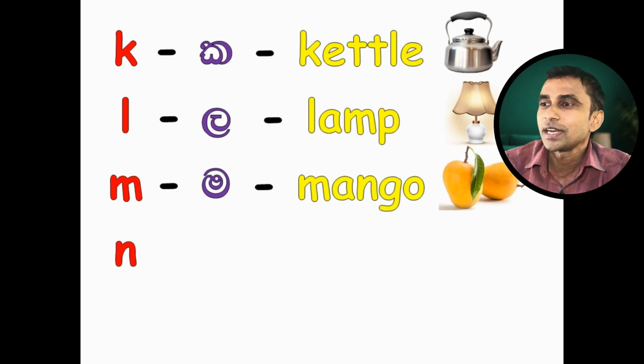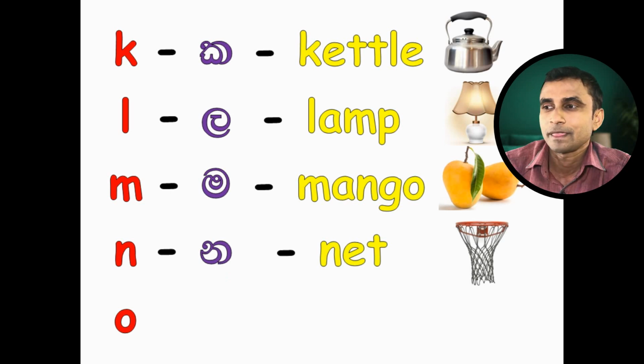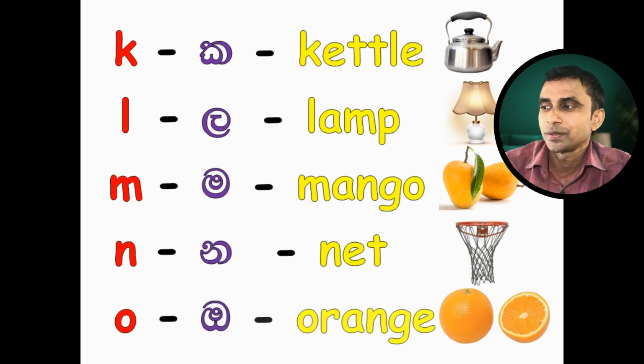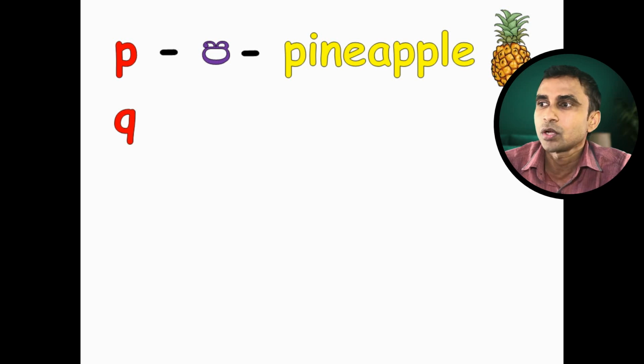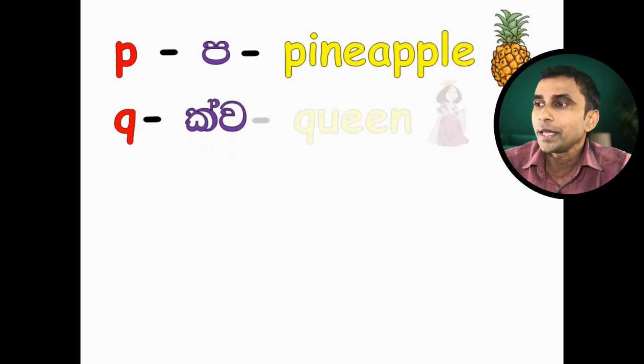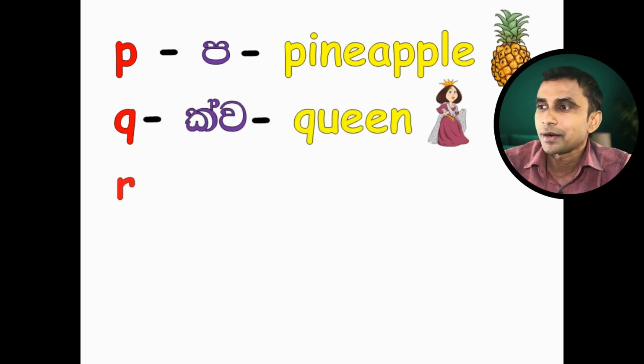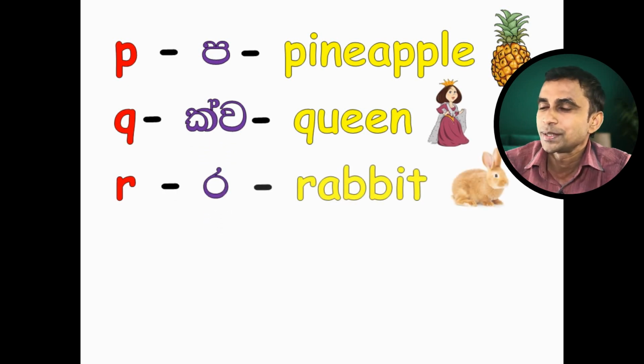All right. Next one, N. N. Net. O. O. Orange. Next one, P. P. Pineapple. Next letter, Q. It has the sound Q, as in queen. Next letter, R. R. Rabbit.